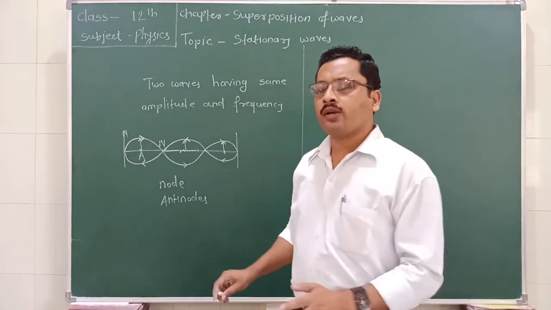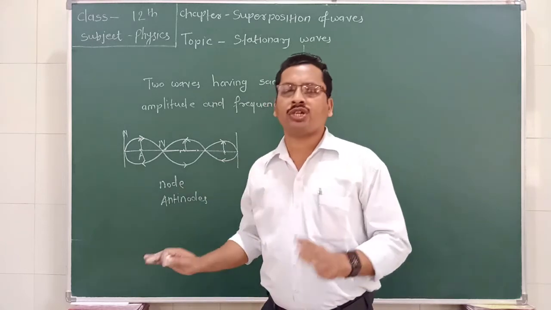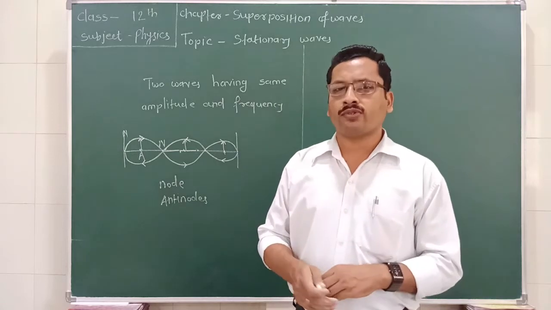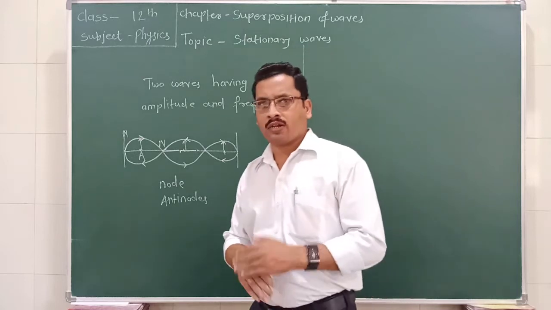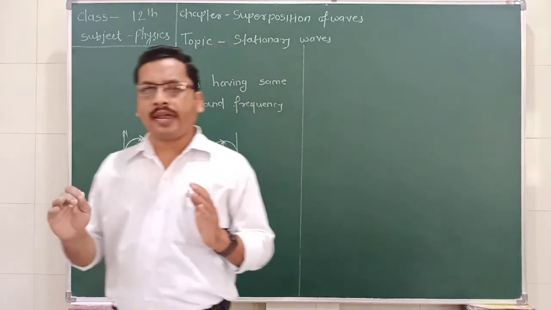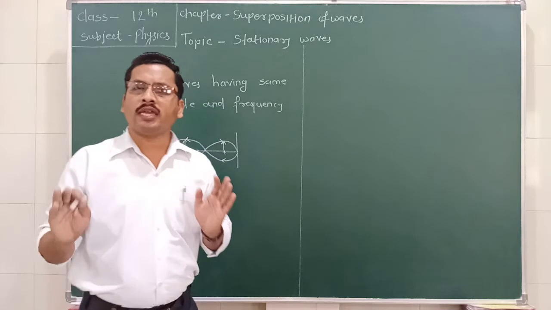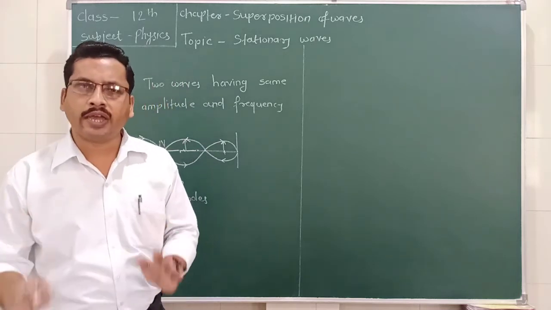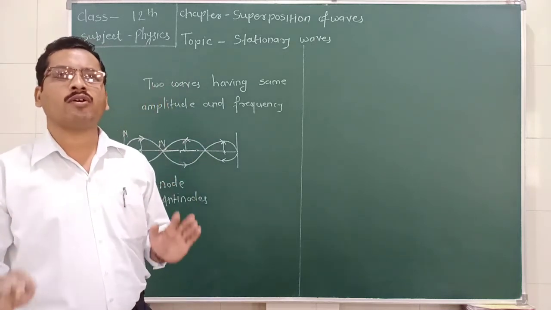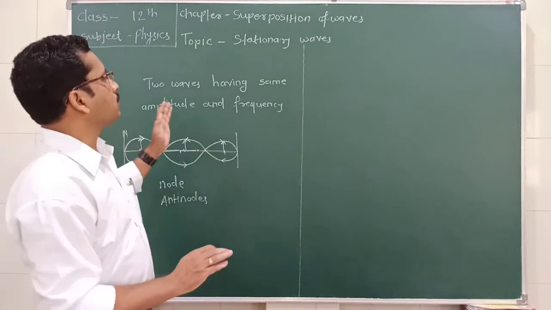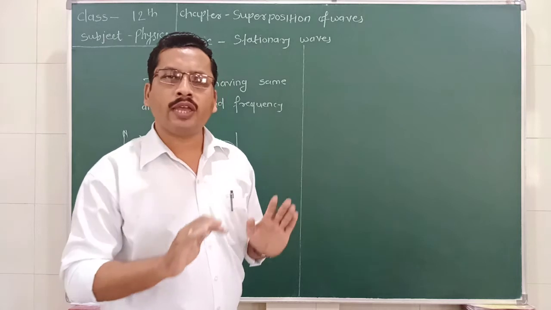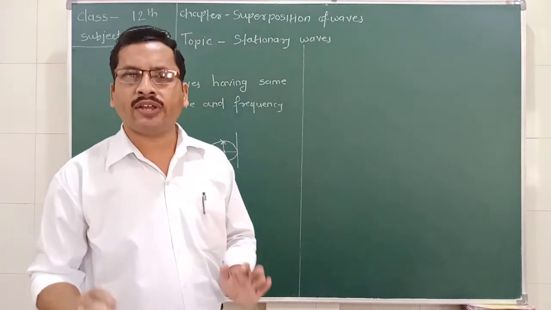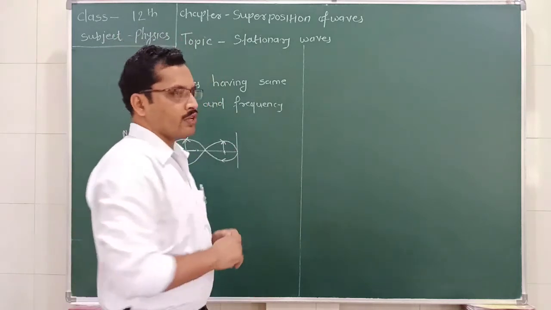Now we are going to discuss the formation of stationary waves. How do stationary waves form? By the analytical method. What is the analytical method? Analytically means by using the equation we can derive a simple relation for the stationary waves. Why is it called a stationary wave? We get the answer to this question after this equation.